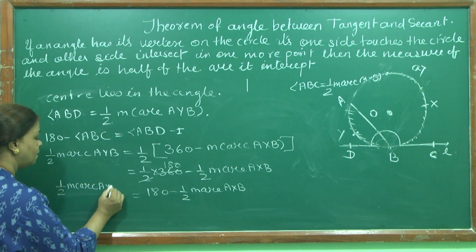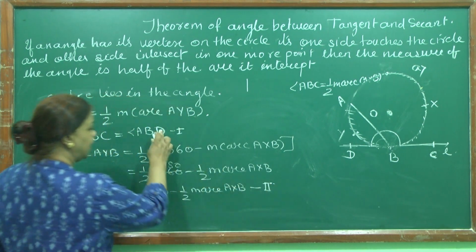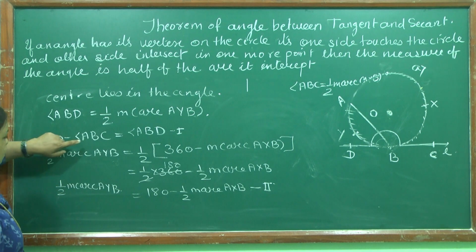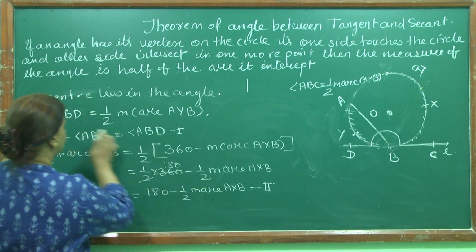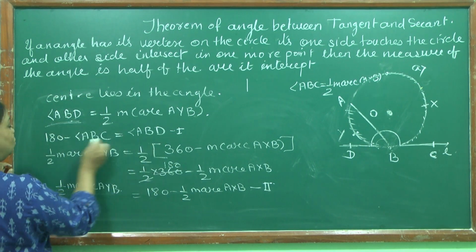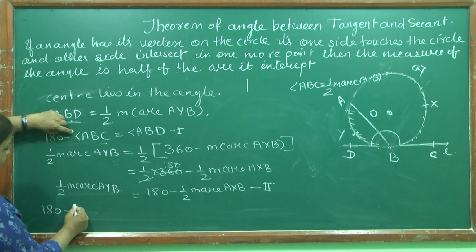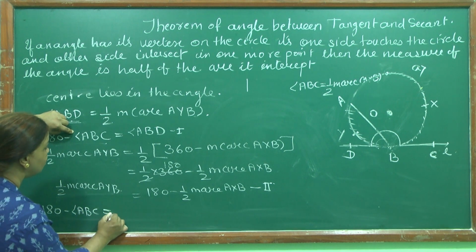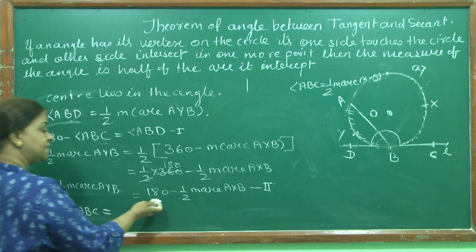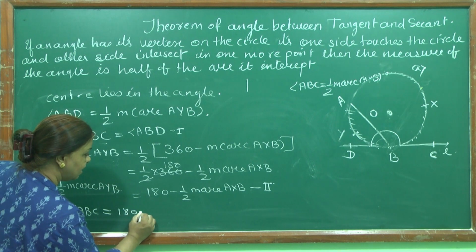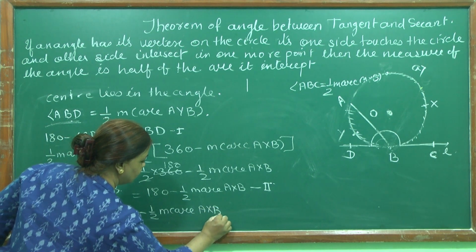Now look at this. This is your first point and this is your second point. Comparing first and second: 180 minus ABC is ABD, and half of measure arc AYB is this. Let me write here: 180 minus angle ABC is equal to half of measure arc AYB, which is 180 minus half of measure arc AXB.